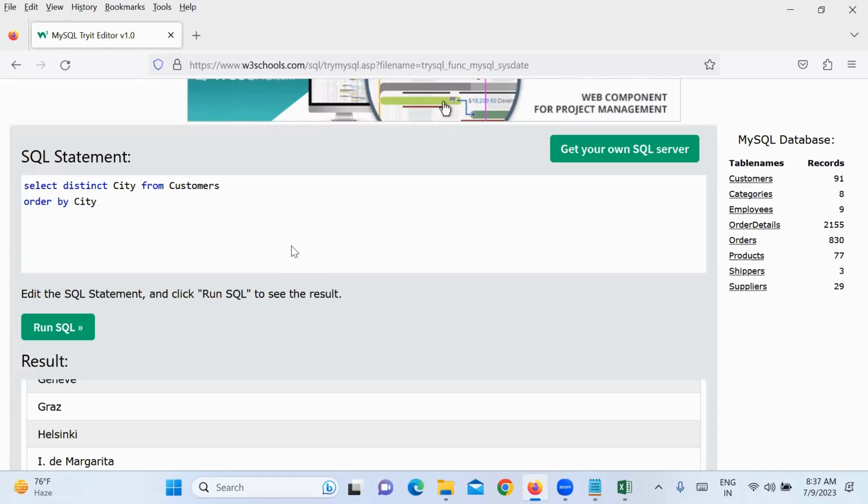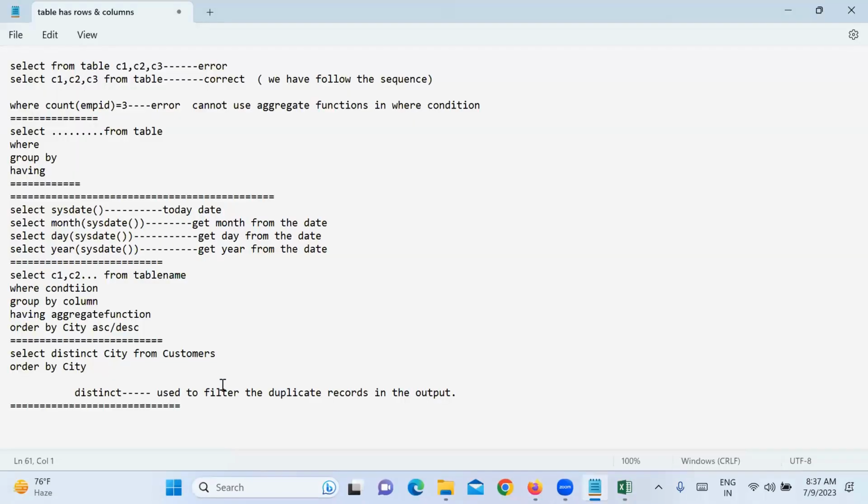No, this query will not physically delete records in a table. It will only output the records, and for display purpose we are restricting the duplicates in the output. Use it to filter the duplicate records in the output only.